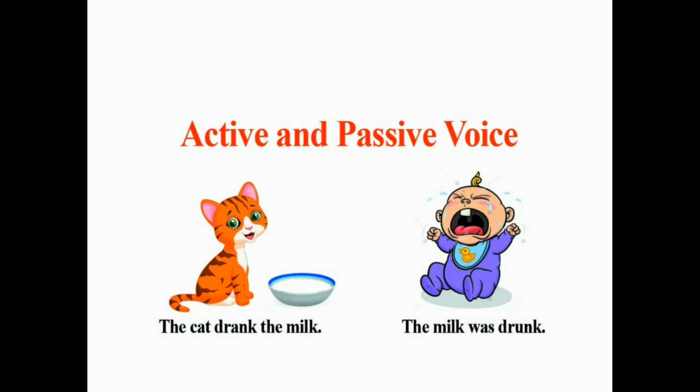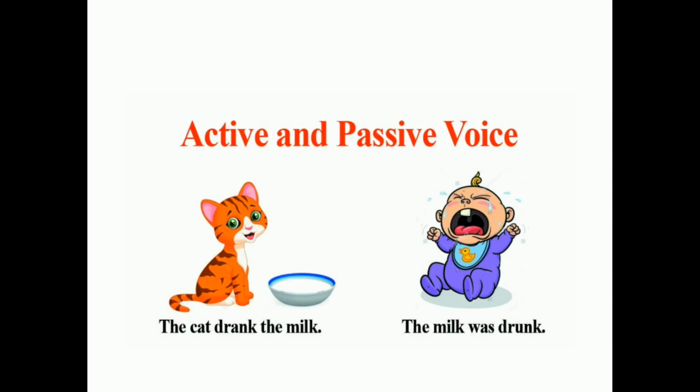But which is the subject in the sentence? Do you know who drank the milk? Who is the doer of the action? Well, children, here the doer, that is the subject, is not mentioned. Here the subject is implied. That means the subject is not directly expressed. But we still understand that someone drank the milk. That is, the milk was drunk by someone.